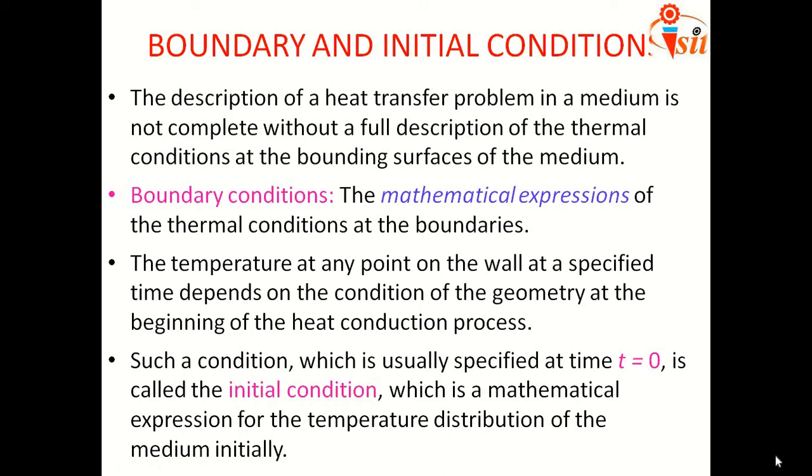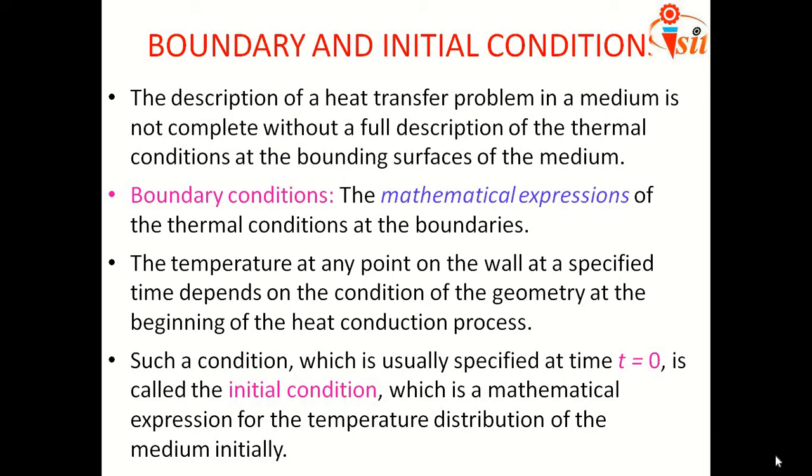Such a condition is usually specified at time t equal to 0. So remember, henceforth wherever there is a small t, that belongs to time, and wherever there is a capital T, that belongs to temperature. It's called the initial condition, which is the mathematical expression for the temperature distribution of the medium initially.